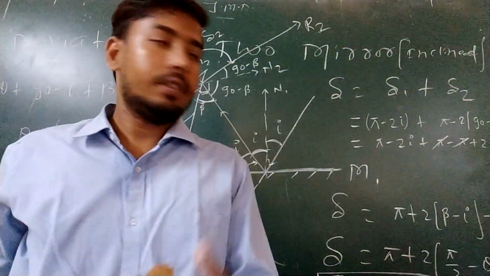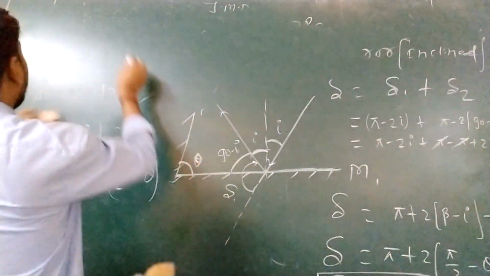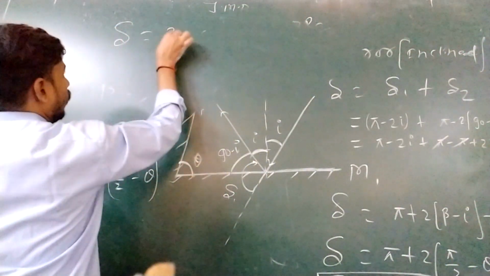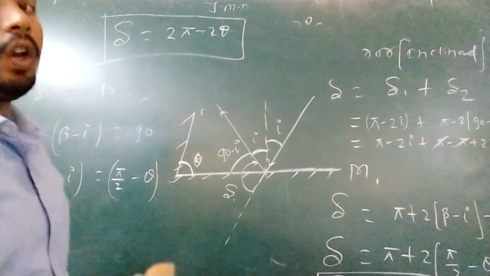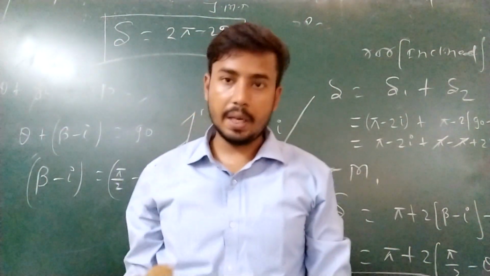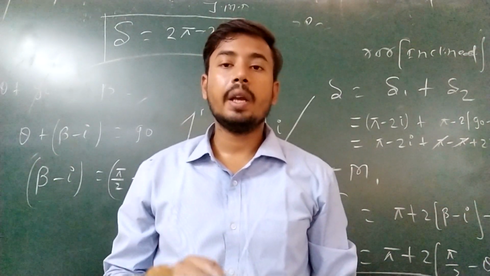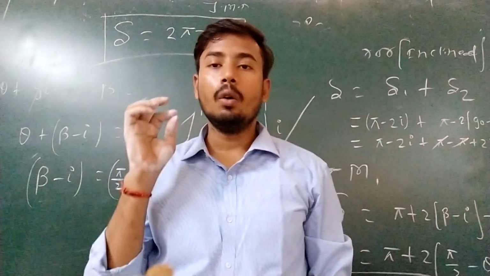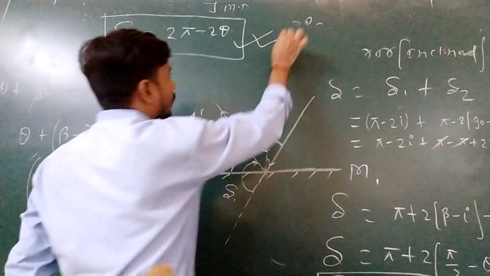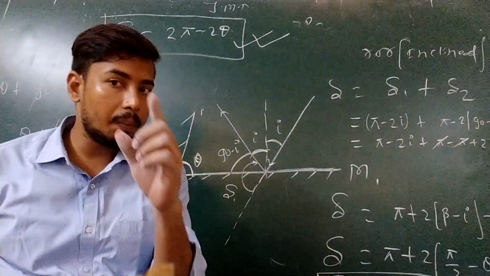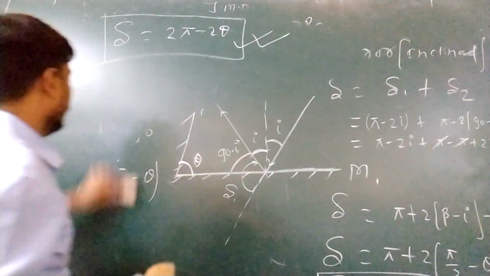So the total angle of deviation, I am writing this formula again here: the total angle of deviation is 2 pi minus 2 theta. So you can say the angle of deviation of the ray only depends on the angle between the mirrors. It will not depend at what angle you focus the incident ray. Doesn't matter. Total net deviation depends totally on the angle between the mirrors, and you have to keep this formula in your mind. So I'm writing one more note here.